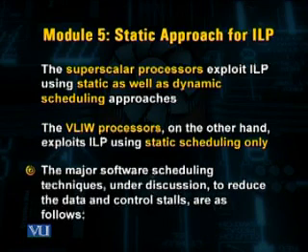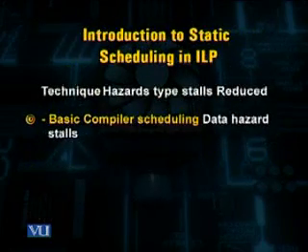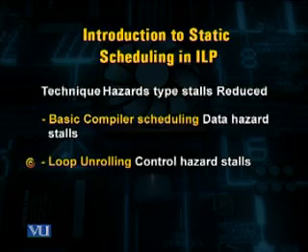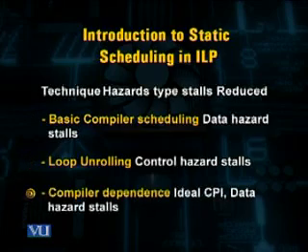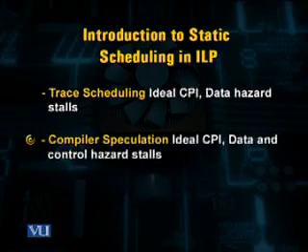The major software scheduling techniques under discussion to reduce the data and control stalls have been the basic compiler scheduling, loop unrolling, compiler dependence, trace scheduling, and compiler speculation.